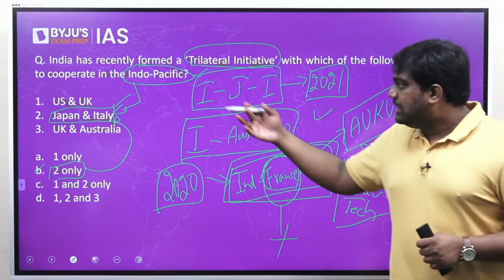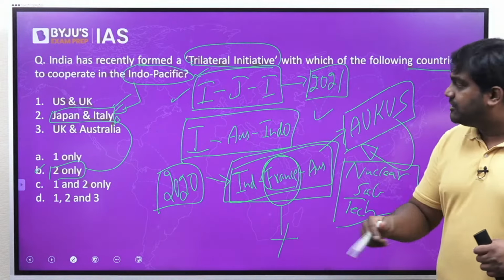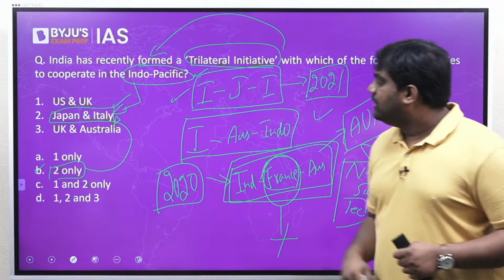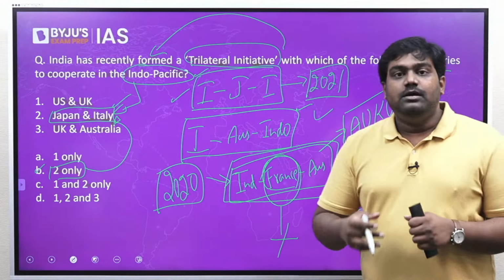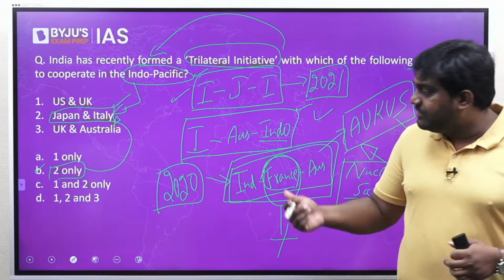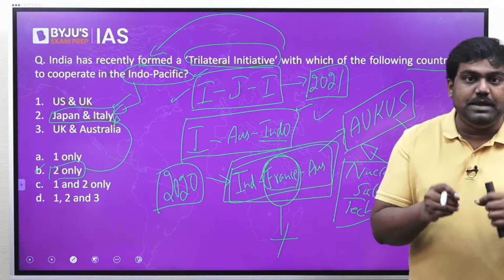But apart from that, we have the India, Japan, Italy trilateral formed last year itself in 2021. The question is asking about that. And we also have another trilateral between India, Australia and Indonesia. So for the given question, the right answer is option B, 2 only.